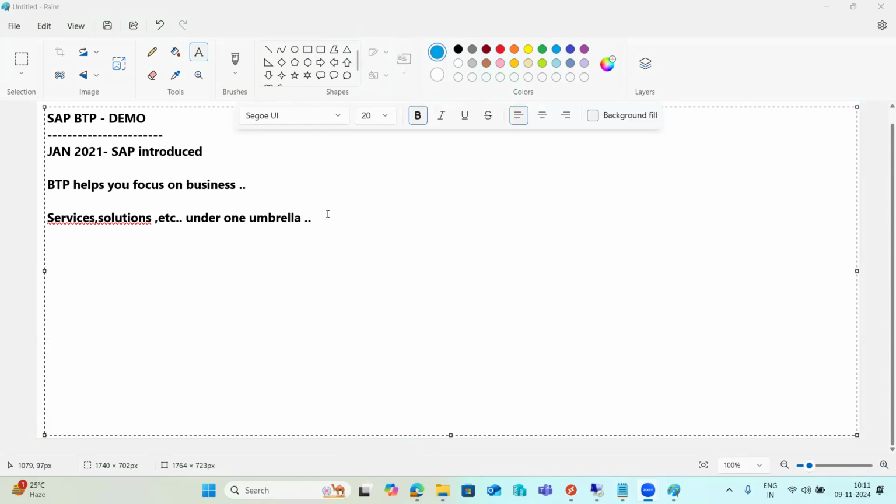Some of the services we can use for innovation, application development related things, and monitoring related services. Some of the database services we can use to store our business data. BTP will give us access to all the services SAP has currently introduced. It provides all the necessary resources to create the cloud solution.